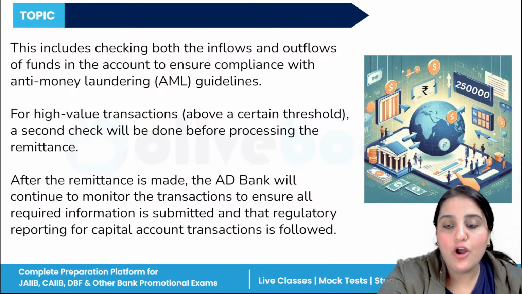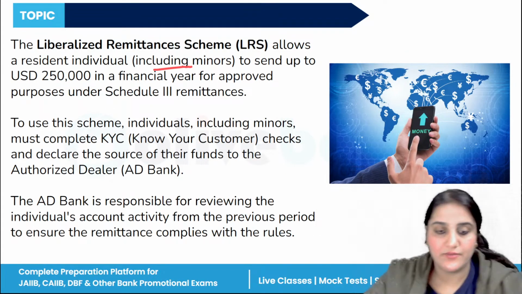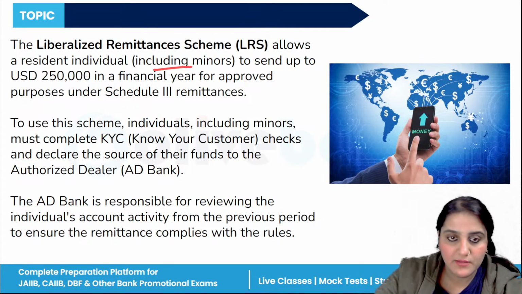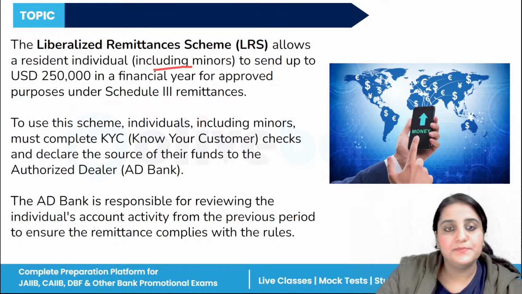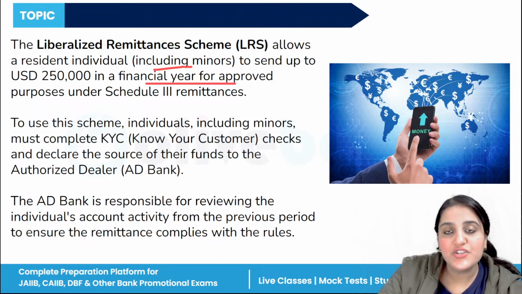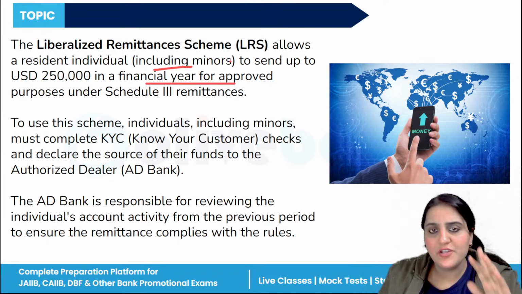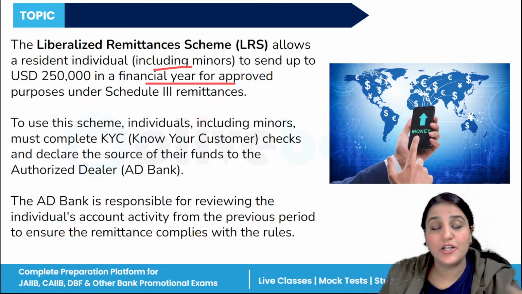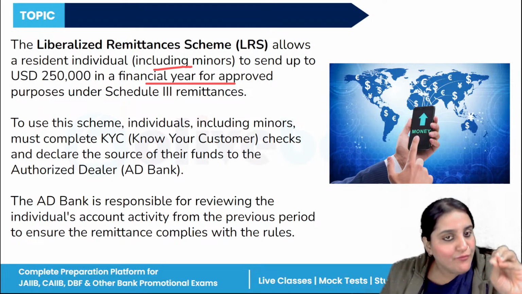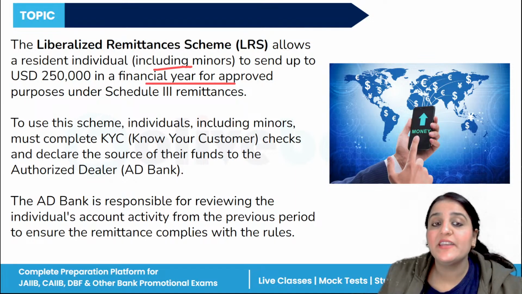Fine. If we talk about this LRS, this allows resident individuals, which also includes minors, in a financial year to send up to this amount for different purposes, but these purposes are scheduled under Schedule 3 remittances. And for this scheme, individuals including minors have to complete their KYC.